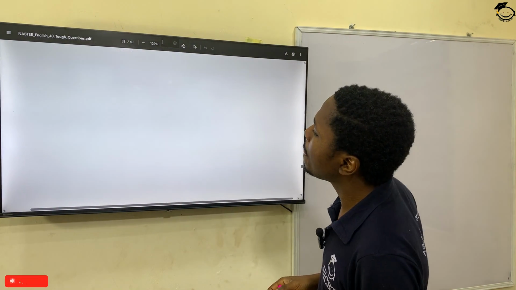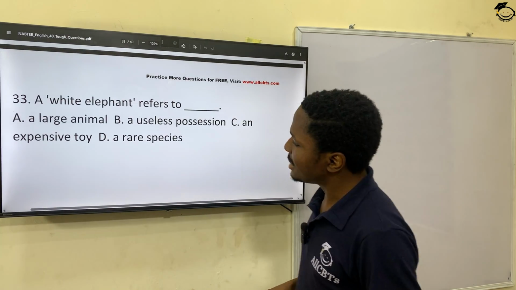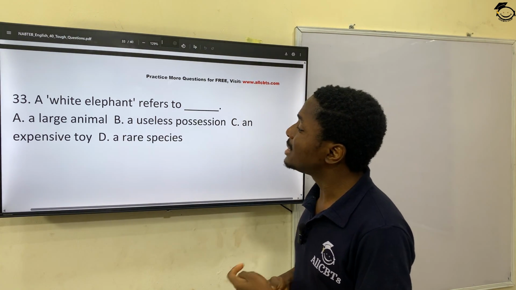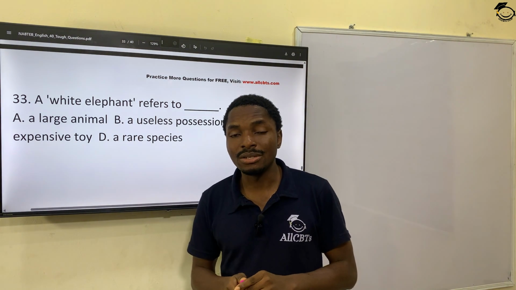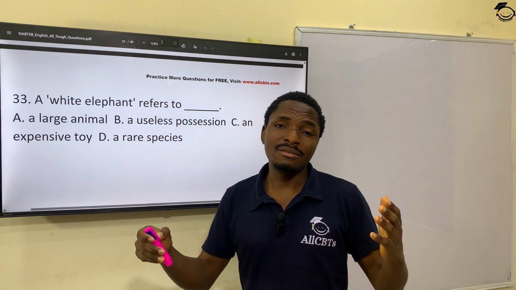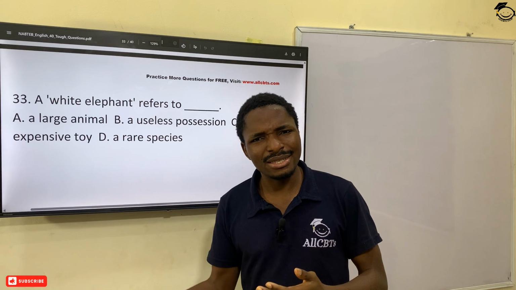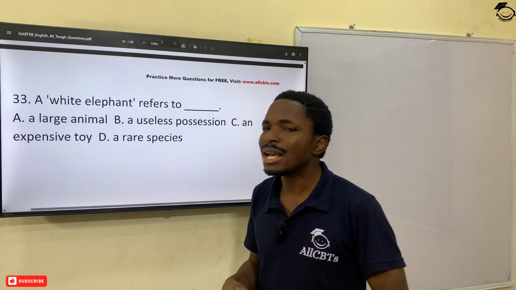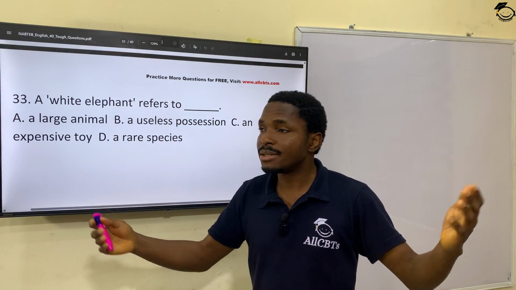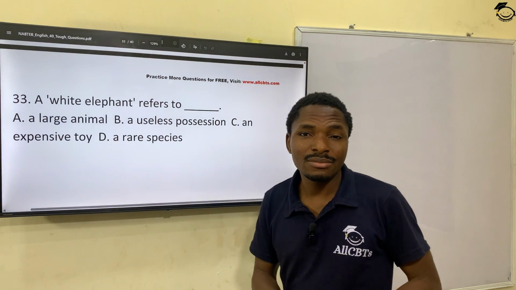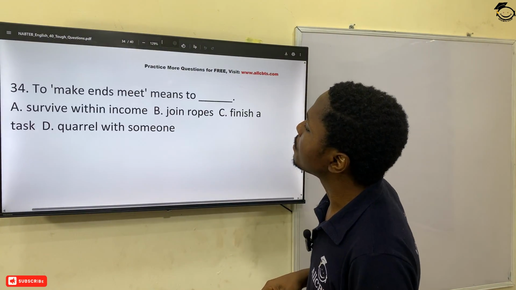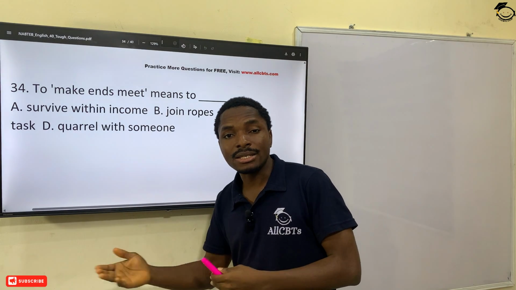And then 33, a white elephant is also an idiomatic expression. When you hear a white elephant, what does it mean? A white elephant is often used when it relates to something that is very, very big, very massive, but yet useless. Can you imagine that? So something that has no use, that is big, is worth a lot, but is useless. So a useless possession, right? So that's the correct answer, a useless possession.